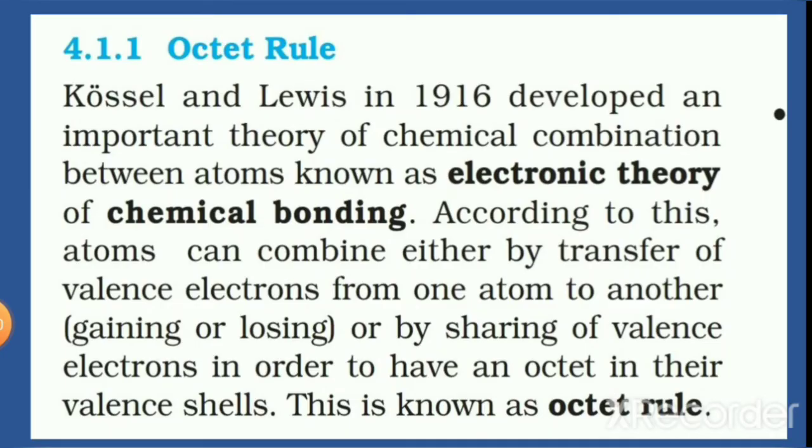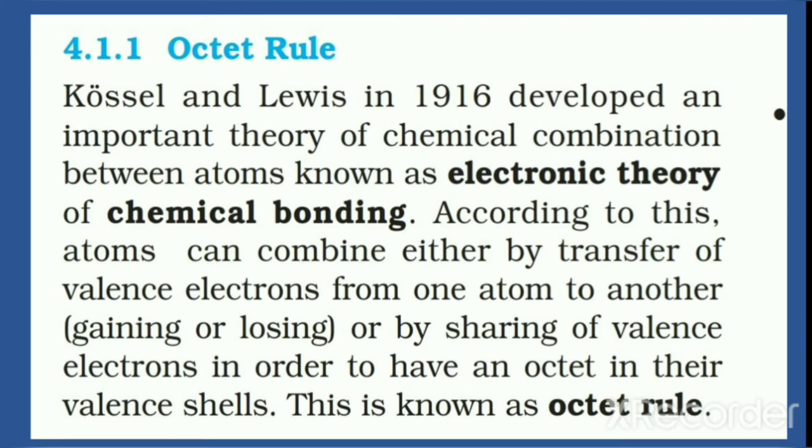An important theory of chemical combination between atoms was developed by Kossel and Lewis, known as the electronic theory of chemical bonding. According to this, atoms can combine either by transfer of valence electrons from one atom to another, that is gaining or losing, or by sharing of valence electrons in order to have an octet in their valence shells, and this is known as the octet rule.